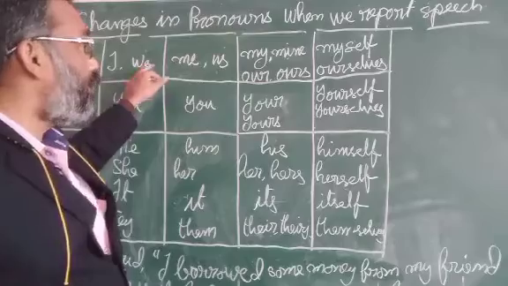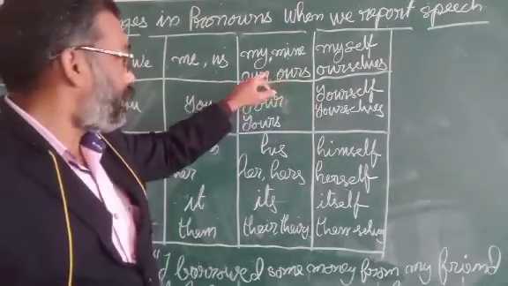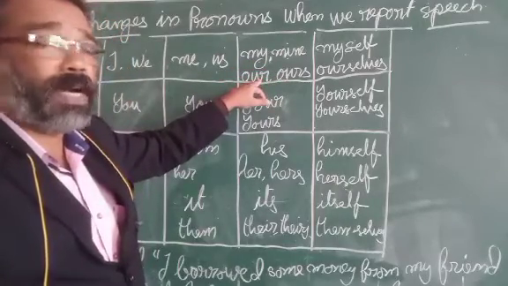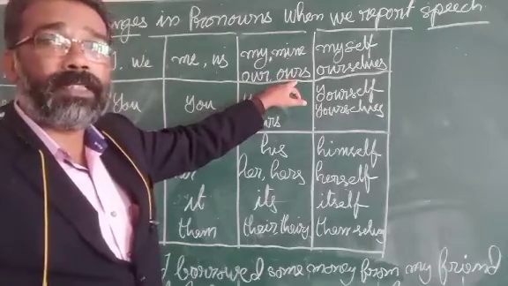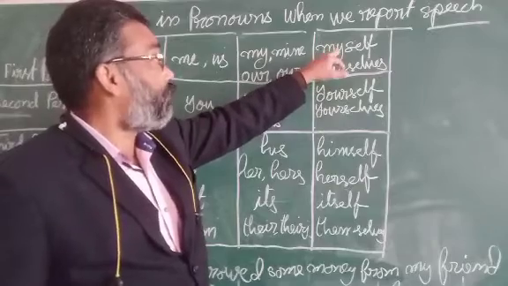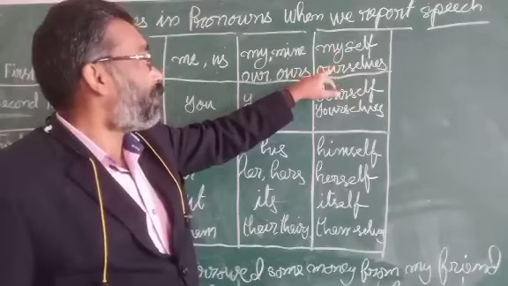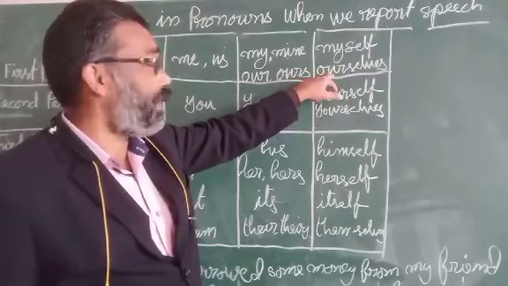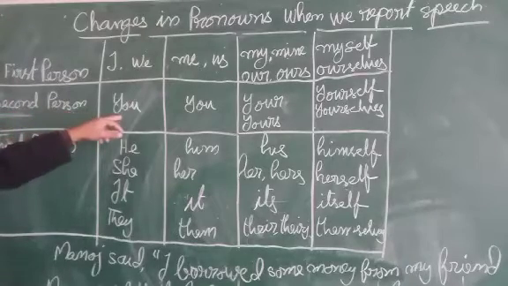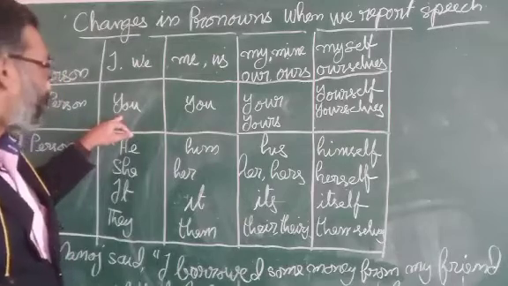Then for we, we have our, ours in possessive case, just like my and mine. Our is possessive adjective and ours is possessive pronoun. Then reflexive form for I is myself and reflexive form for we is ourselves. Then second person, nominative case you, both singular and plural you.